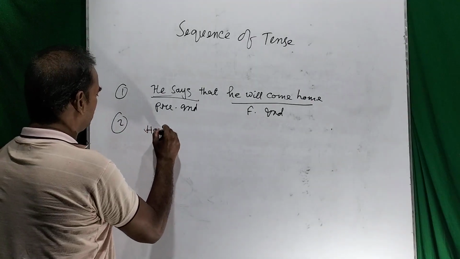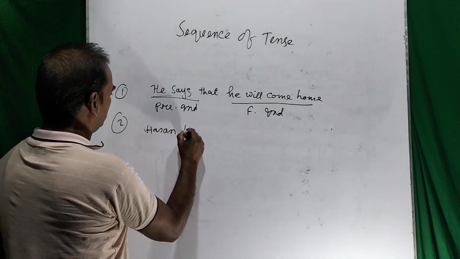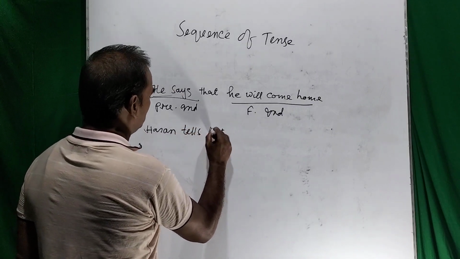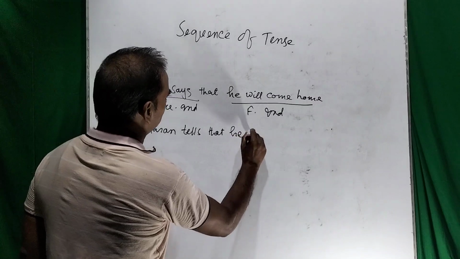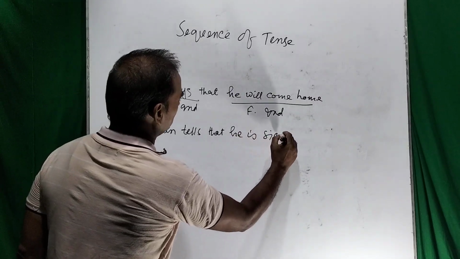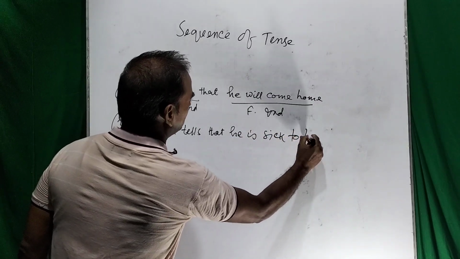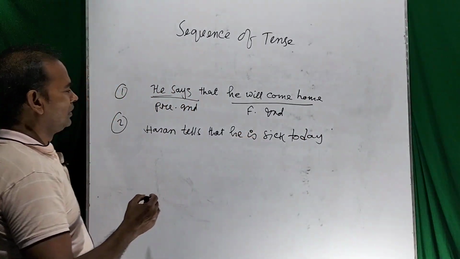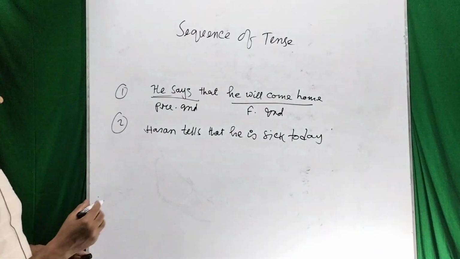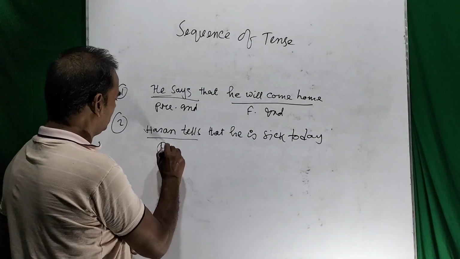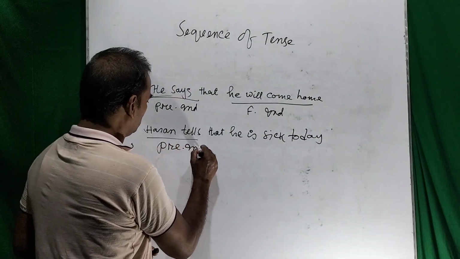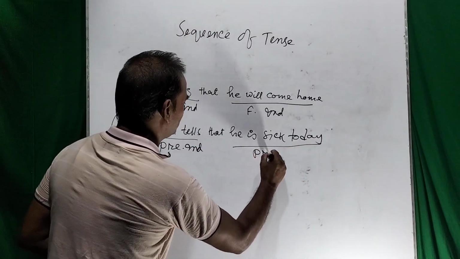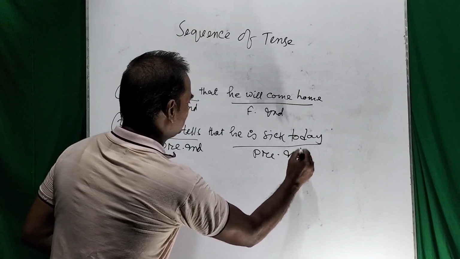Number two, Hasan tells that he is sick today. Dear students, please try to understand. Hasan tells that he is sick today. So this is present indefinite, and this is also present indefinite. Present simple or present indefinite.